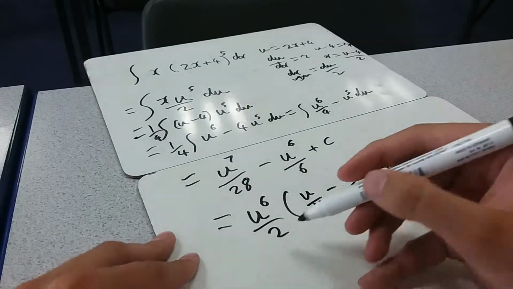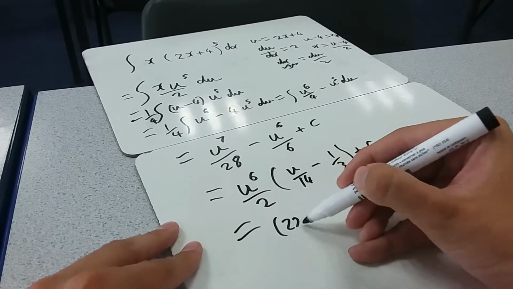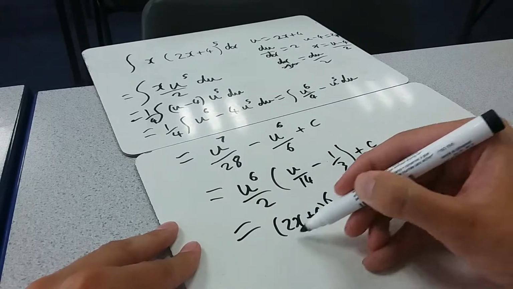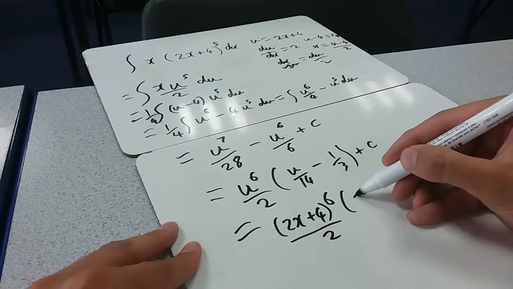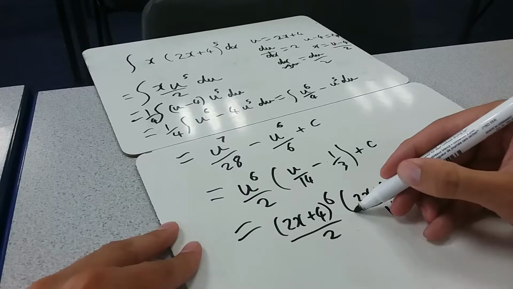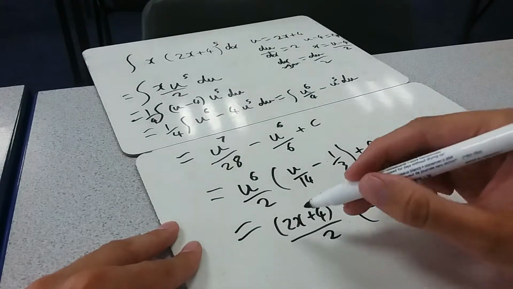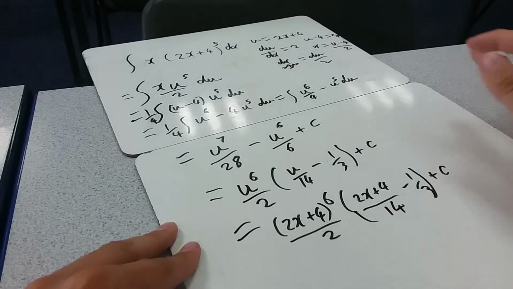And now when I put the x's back in, it's in a slightly nicer form because it's all factorized. So we've got 2x plus 4 to the 6 over 2. And then we've got 2x plus 4 over 14 minus a third plus c. There's a simplification we could do on some of these as well, but I'm just going to leave it like that.